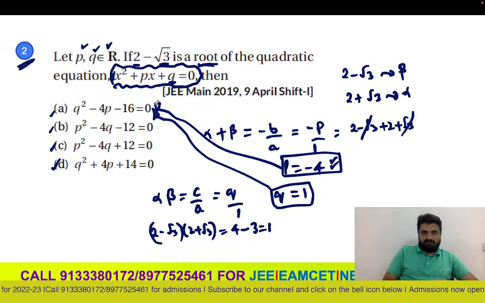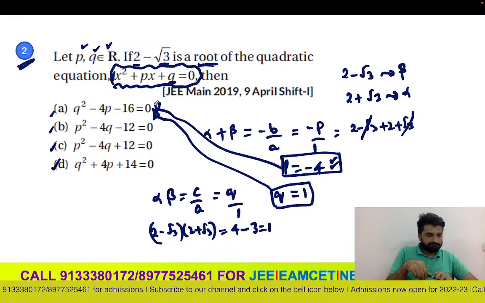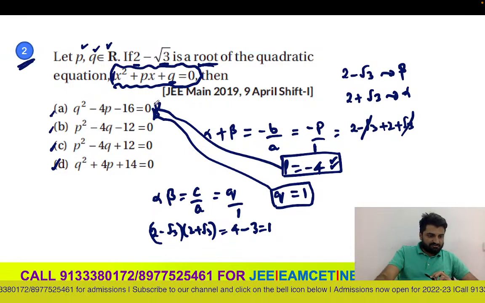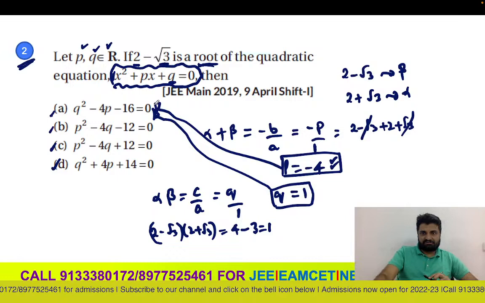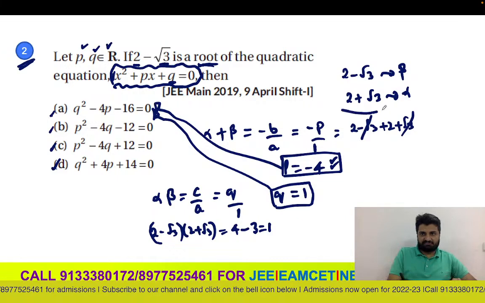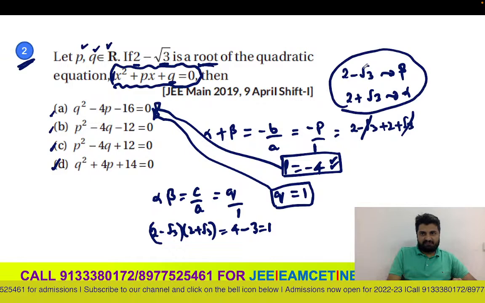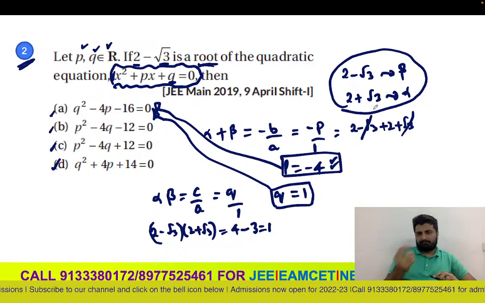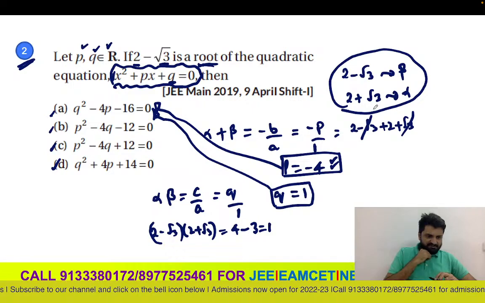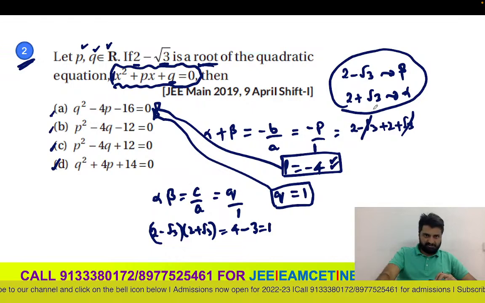So we can go ahead and you can try this. This is also a pretty simple question. The only thing is again the conjugate concept. If you have plus root, you will get minus root as the other root. If you have plus root 3, you will get minus root 3. If you have plus i, you will get minus i. So this is how you can solve the second question.